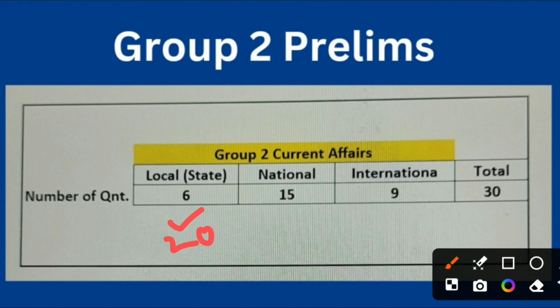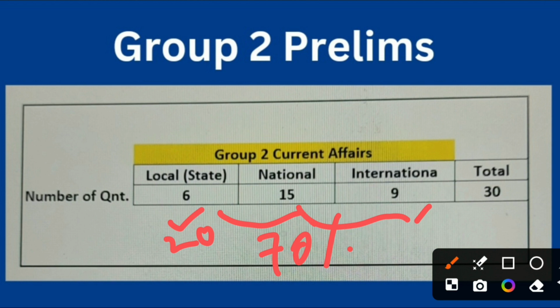If you together look at state and national level, 6 plus 15, 21, that comes to 70%. If you consider national and international level, that is 24 out of 30, that comes to 80%. So 80% of questions are national and international level.